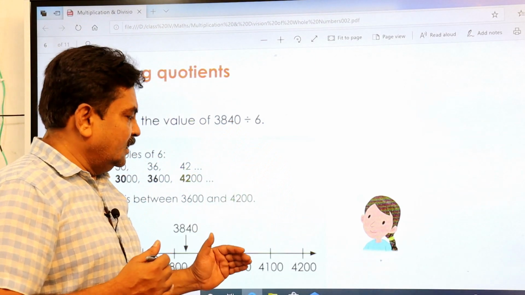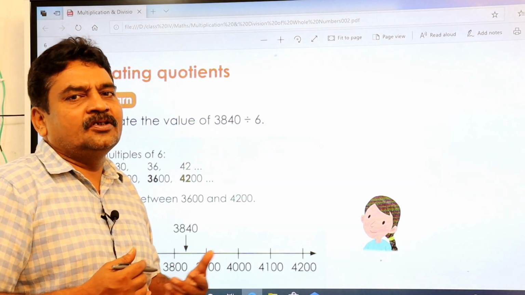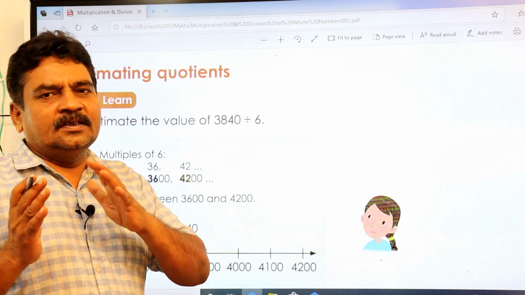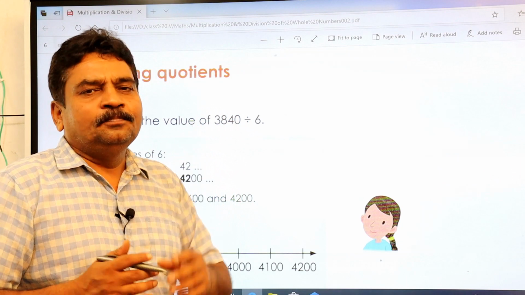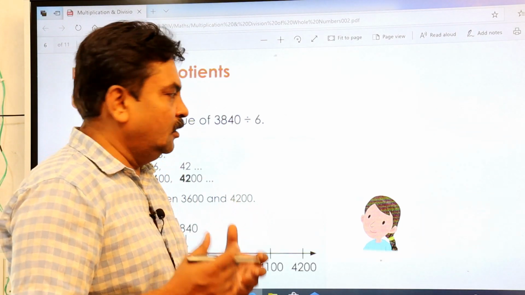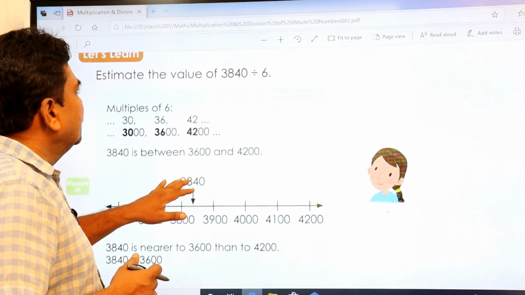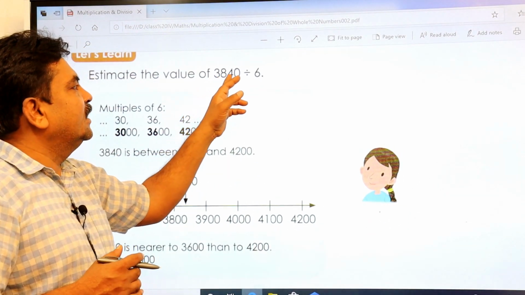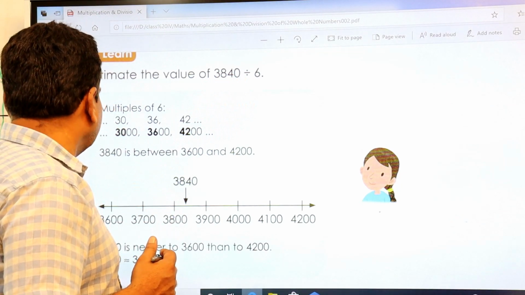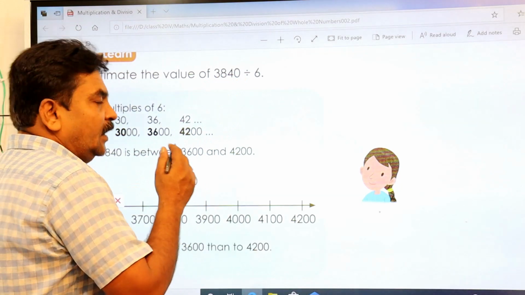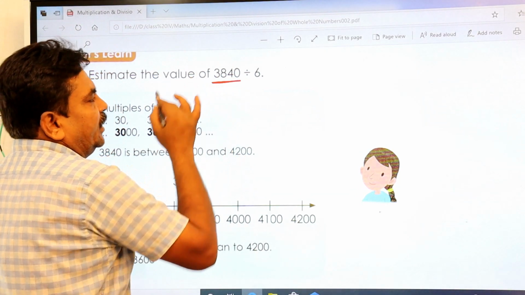Now see, I'll explain while doing this topic itself so that you can understand much better. You have understood what estimation is, right? You can easily get the approximate figure in your thought. See here, I'll just take this. Estimate the value of 3840. We have to estimate this 3840.